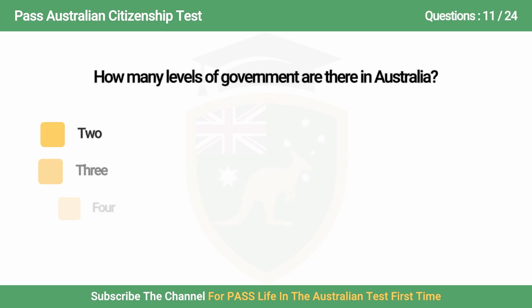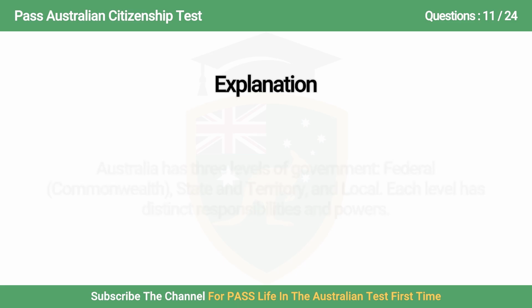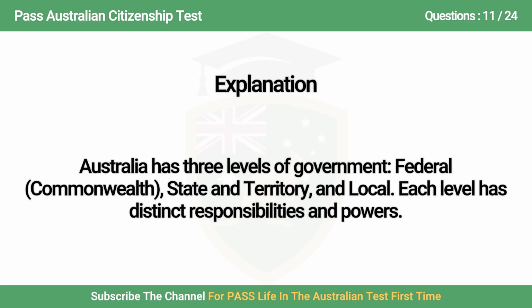Question 11. How many levels of government are there in Australia? A. 2, B. 3, C. 4, D. 1. Answer is B. 3. Australia has 3 levels of government: federal or Commonwealth, state and territory, and local. Each level has distinct roles and powers.